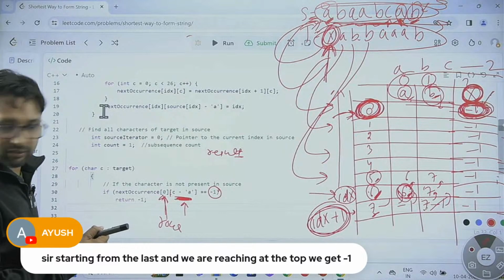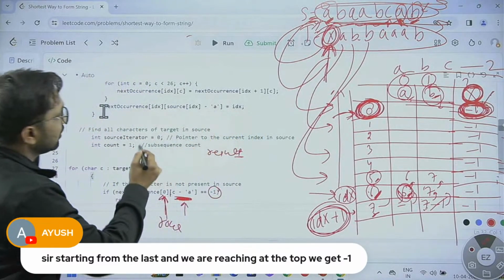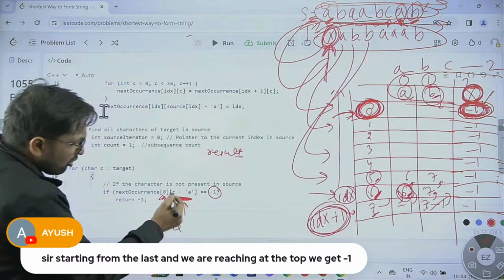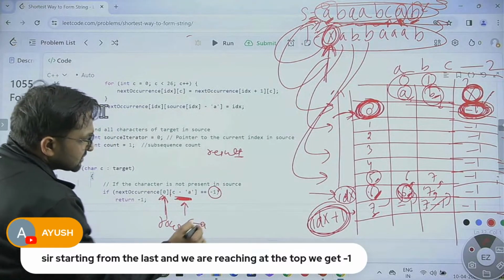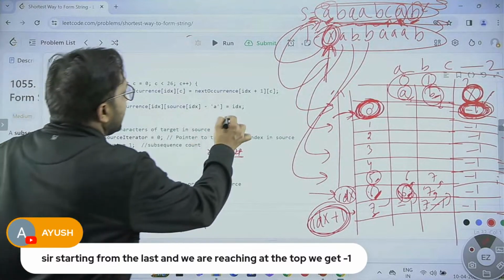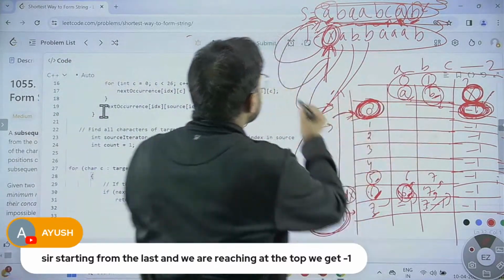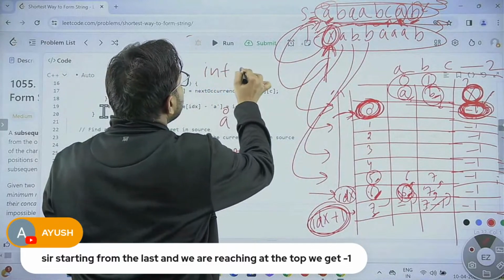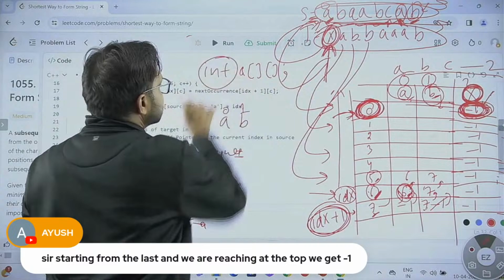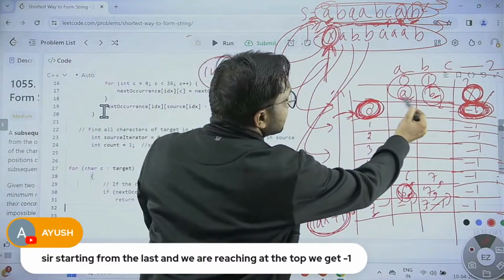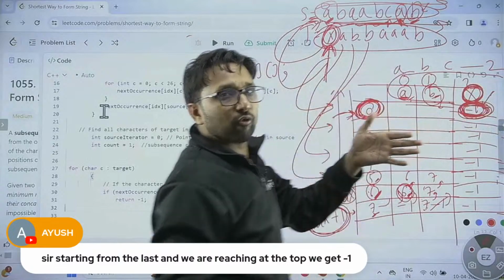You are subtracting C minus A. Actually, this matrix is a 2D array of integers, so A, B, C is also stored like 0, 1, 2, 3, 4.